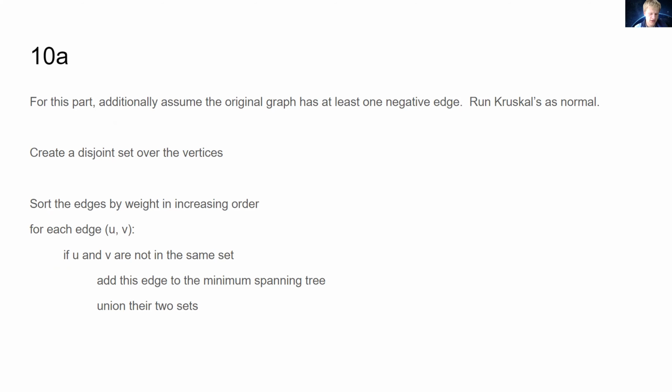And then, we just see, okay, with this if statement, if they're in the same set, does this actually help us construct a tree? Does this help us connect things together? If it doesn't, don't bother with it. But if it does, go ahead and use it, okay?